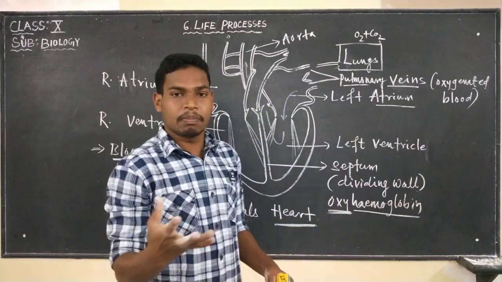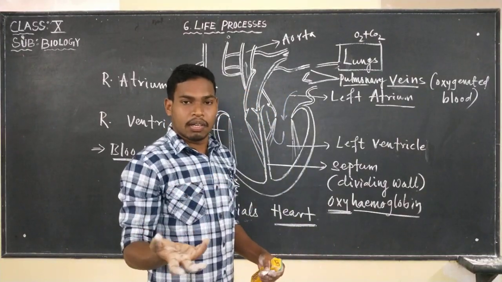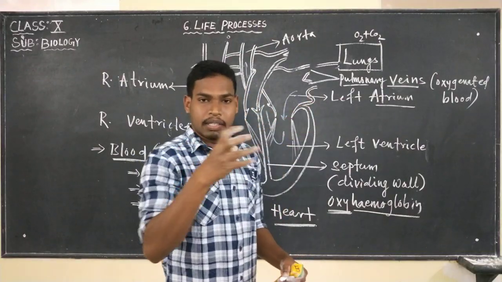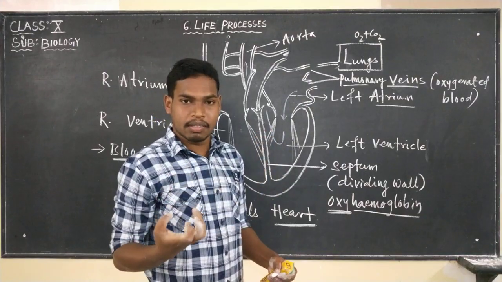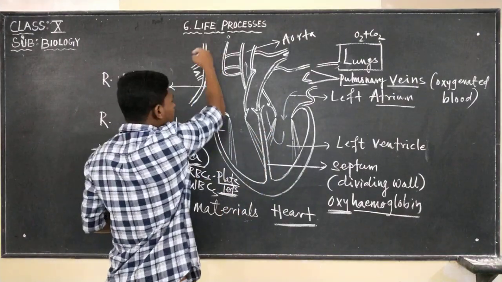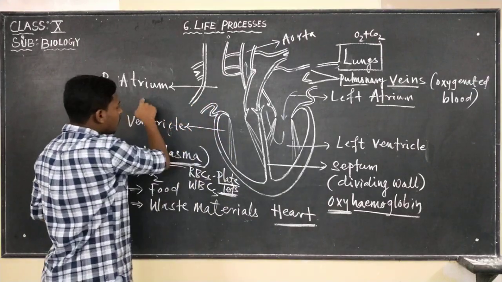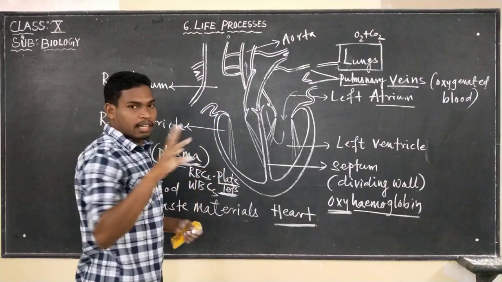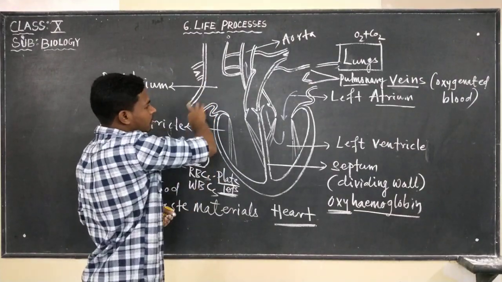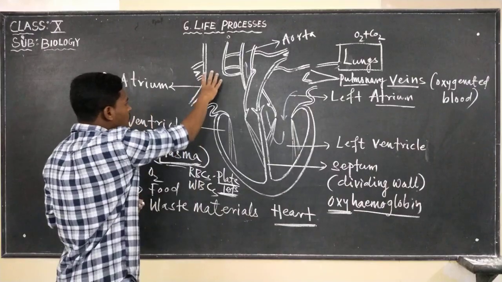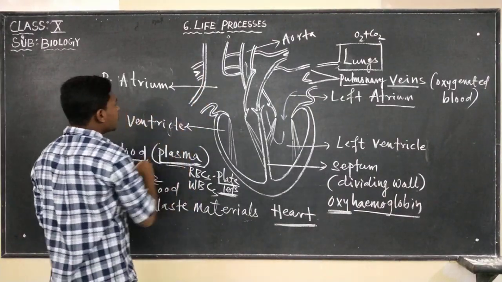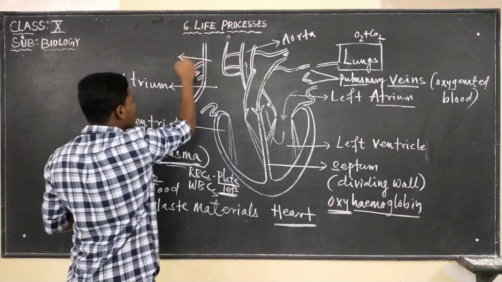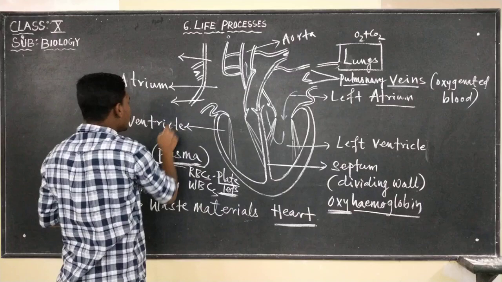Now tissues will use up the oxygen and they produce what? Carbon dioxide. Again, this carbon dioxide is going to be picked up by the same blood, and it is brought to the right atrium. There are two veins here, two vena cava, large size veins. So this will be the upper vena cava and this will be the lower vena cava.